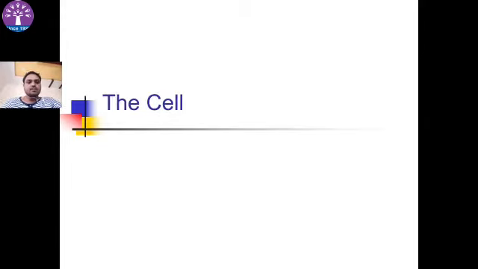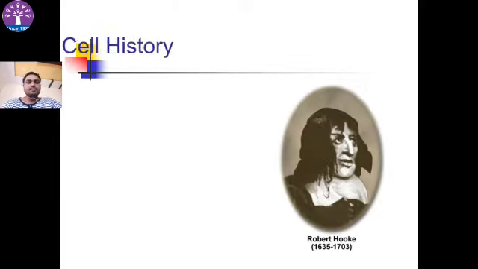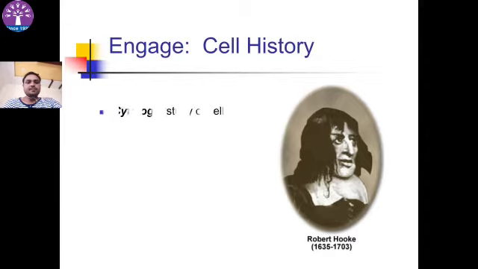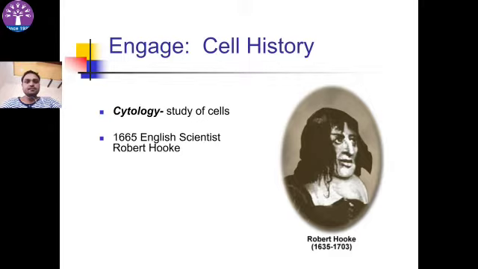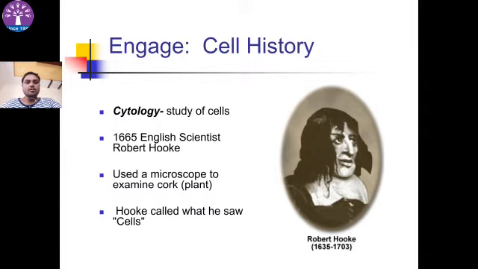Class 9, Subject Biology, Chapter 1: The Fundamental Unit of Life, Cell. The Basic Unit of Life. Cell History. The study of cell is known as cytology. In 1665, English scientist Robert Hooke discovered cell. He used a microscope to examine cork, a plant. Hooke called them cells.